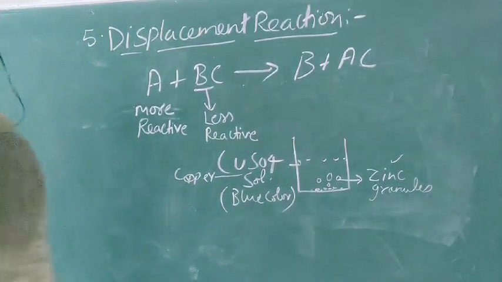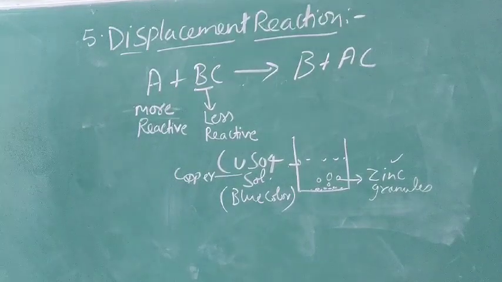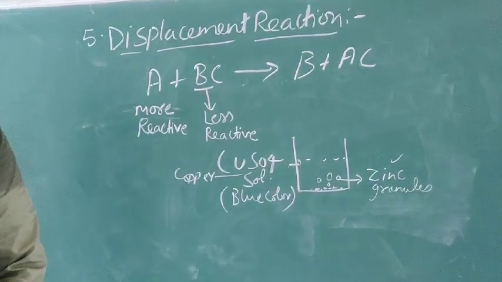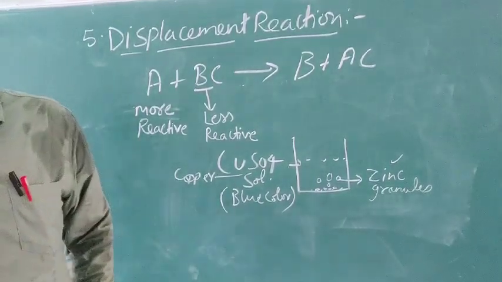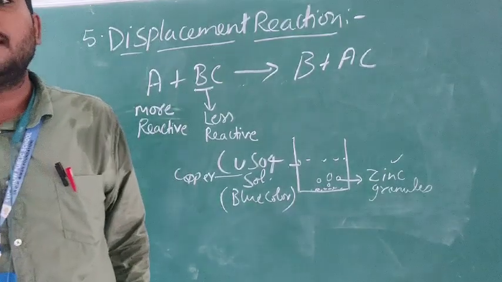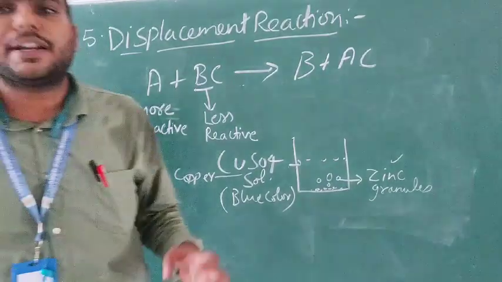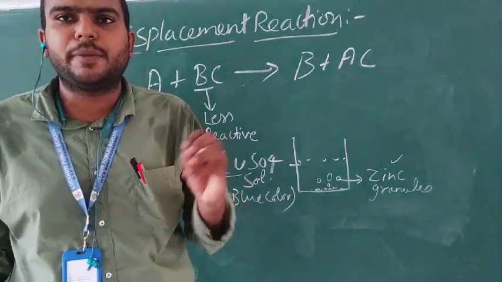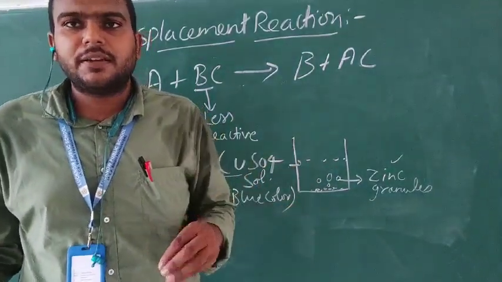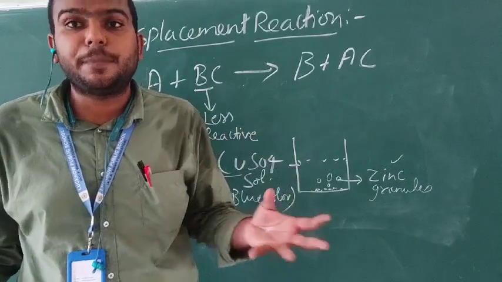And the last topic which is in our books is uses of metals and uses of non-metals. There are some points: metals are stronger, so they are mostly used for making automobiles. Aluminium is used for making aeroplanes, right?